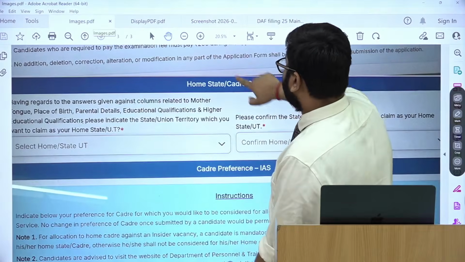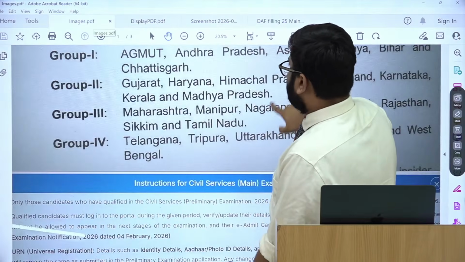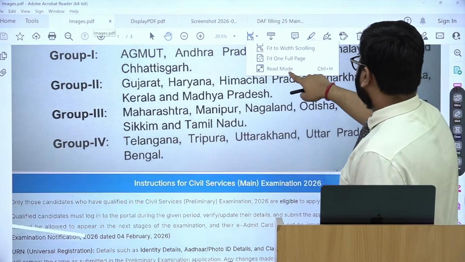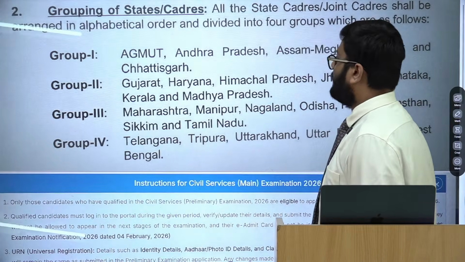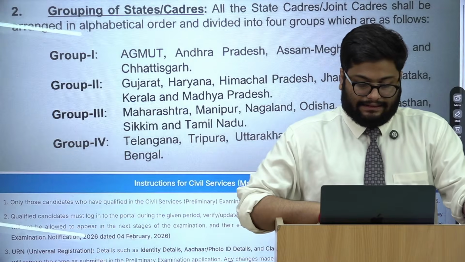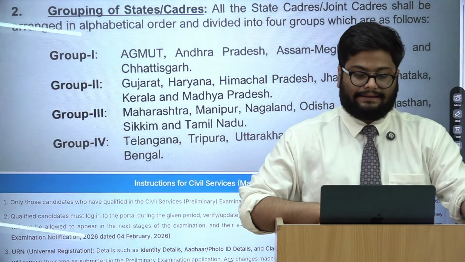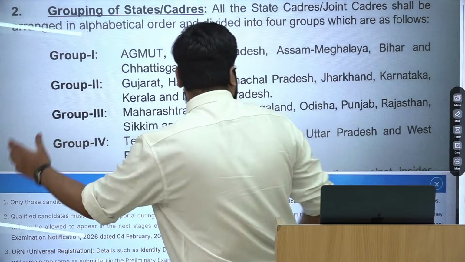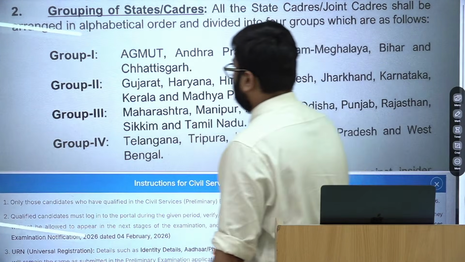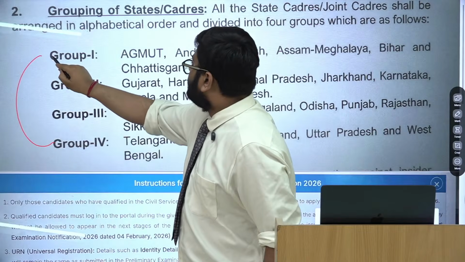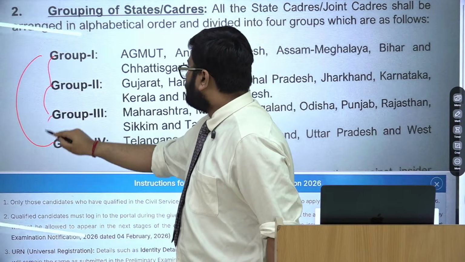Okay, so you just have to fill in this part, and as you see, you are given an option alphabetically to move as an outsider and in the rotation group in a cycle. And this cycle will also change, by the way. So it's not that this will remain the same next year also. Next year 4 will go to 1, this will go to 2, this will go to 3, this will go to 4.